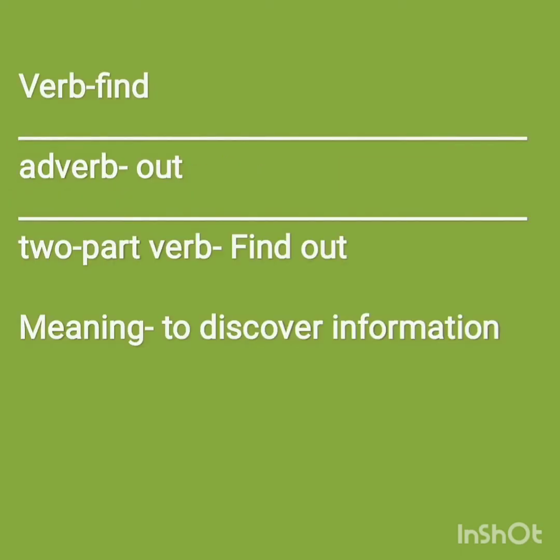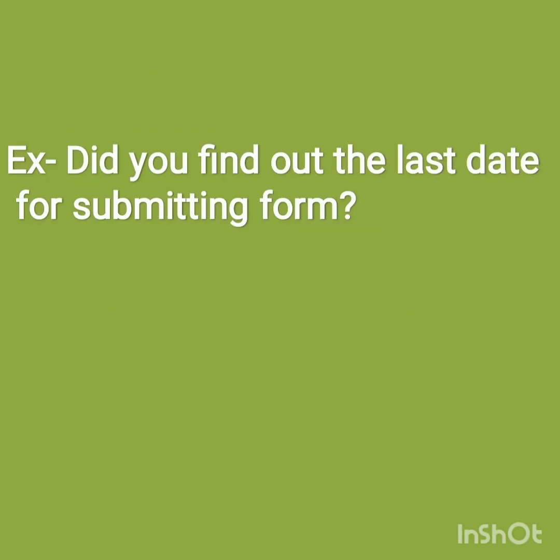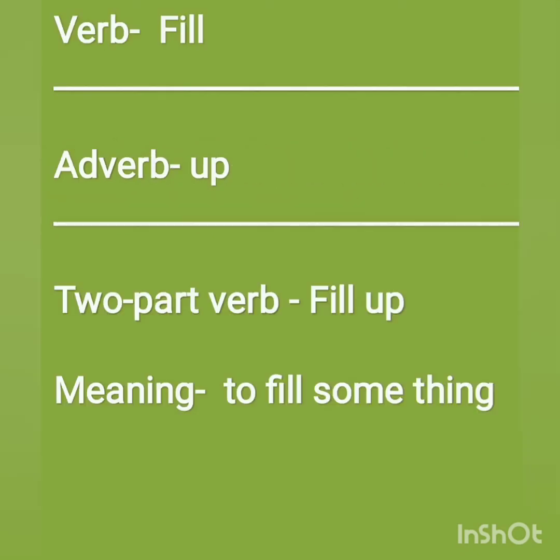Another example is there. We have a verb find. And we need a particle to make it a two-part verb. So we have taken an adverb, out. So the two-part verb is ready now. Find out. The meaning is to discover something, to discover information. For example, did you find out the last date for submitting the form? It means did you discover the last date of submitting the form?